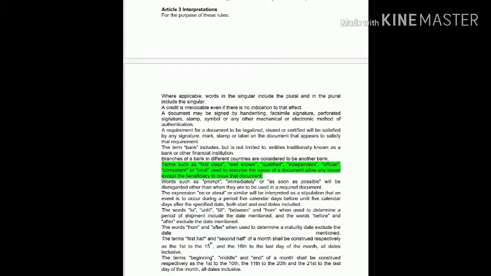Hello everybody. Today we will be discussing Article 3 of UCP 600, and Article 3 is all about interpretations. Okay, so let me read out the first paragraph for you.